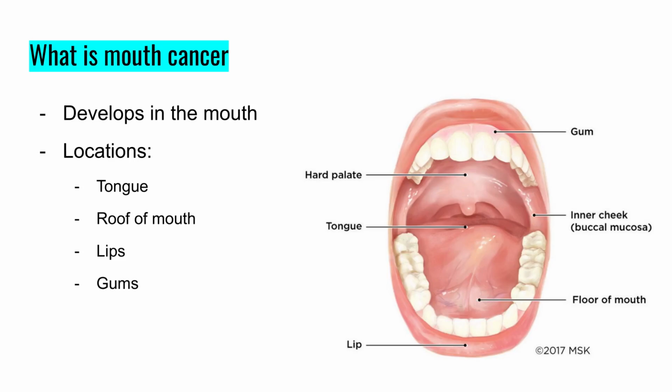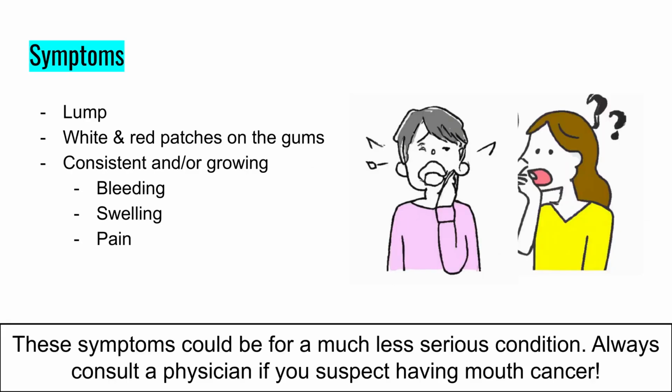Mouth cancer is a cancer that develops in the mouth. It can consist of cancer that is present in the tongue, lips, gum, roof of the mouth, and inner cheek. And it usually manifests in the form of tumors and cysts in these areas. This cancer can show itself with multiple symptoms. Soreness and lumps in the mouth could indicate cancers, as they can indicate tumors growing in the lump.